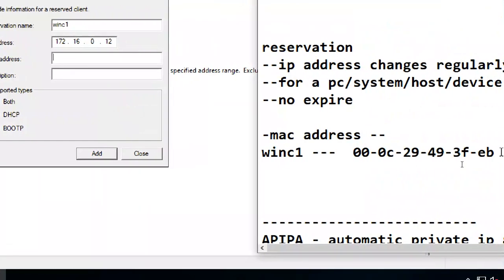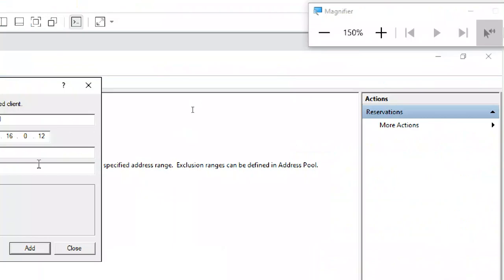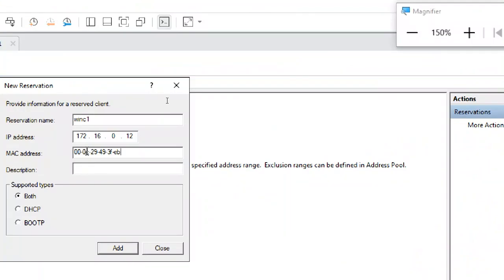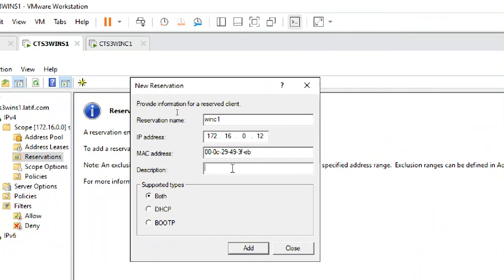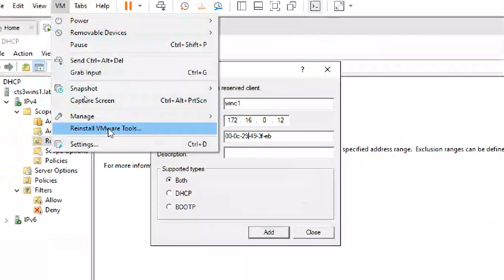So where is this? Copy the MAC address, otherwise I have to type. Yeah, we can copy. How can we copy from physical to virtual? Because of VMware tools.